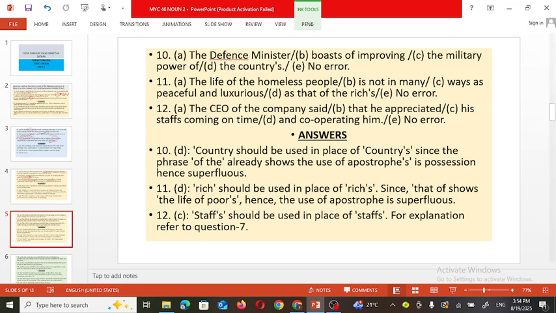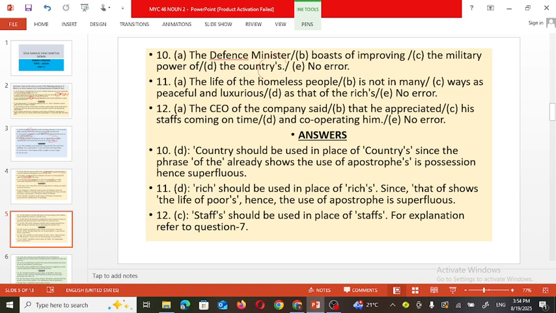Now, let's see another example. The defense minister boasts of improving the military power of the countries. What to improve? The military condition of the country.